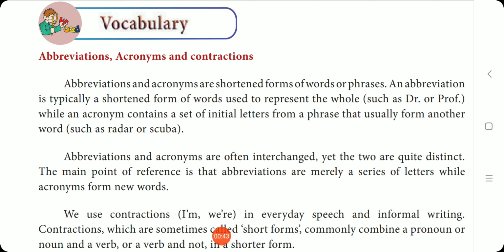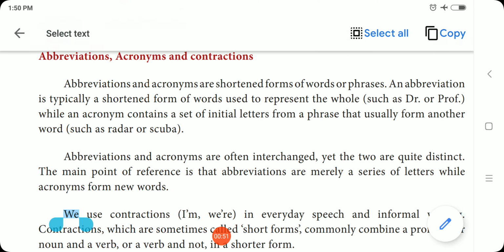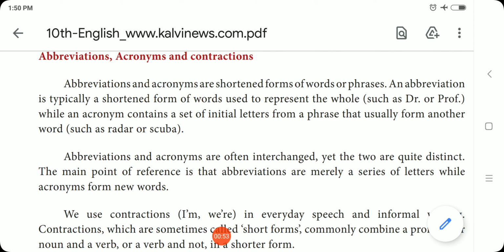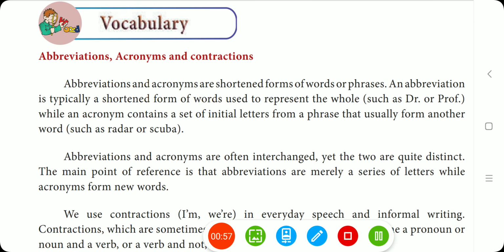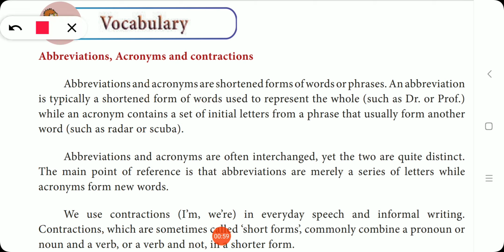Abbreviations and acronyms are shortened forms of words or phrases. An abbreviation is typically a shortened form of words used to represent the whole, such as Dr. for doctor or Prof. for professor. While an acronym contains a set of initial letters from a phrase that usually form another word, such as radar or scuba.